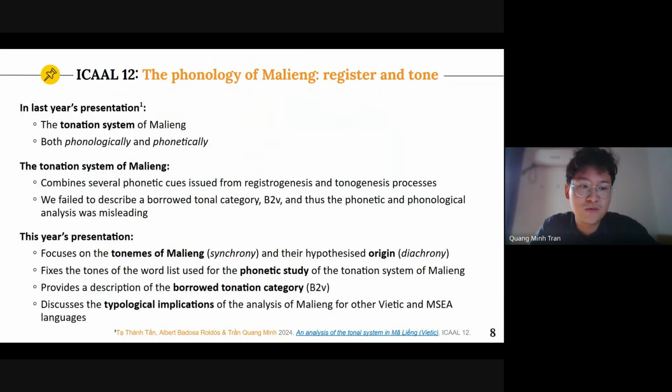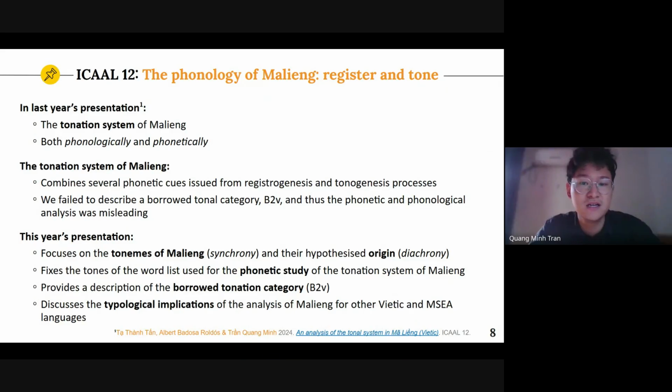So now let's briefly revisit our last year's presentation, which served as a prequel to what we're discussing right now. Last year we introduced what we then called the tonal system of Malieng, both phonologically and phonetically. This system combines several phonetic cues, and for this reason, we now terminologically refer to each entity in the system as a toneme. However, there was a setback. We failed to describe a borrowed tonal category, and for this reason, the phonetic and phonological analysis was misleading.